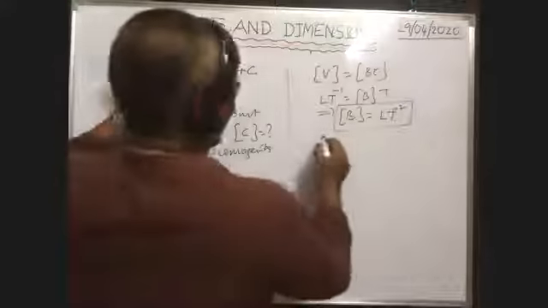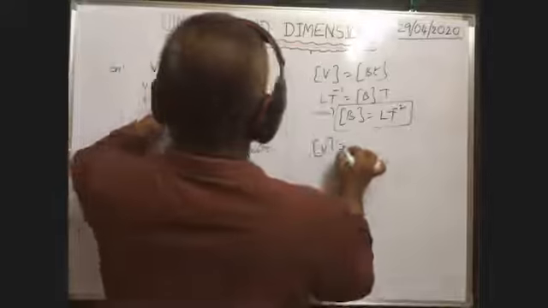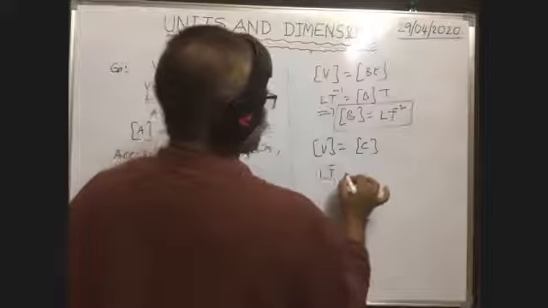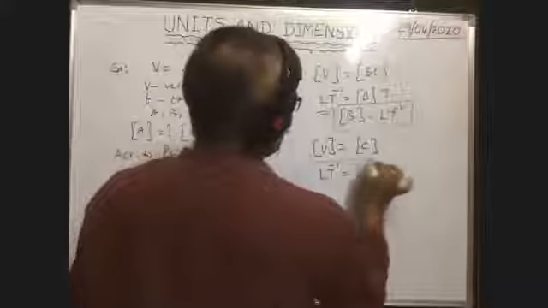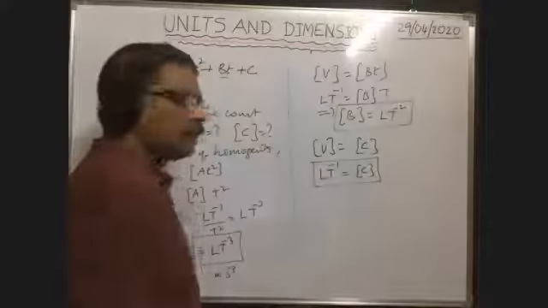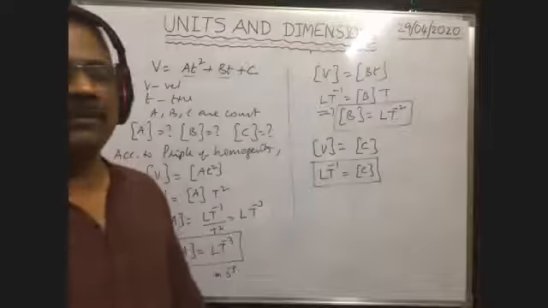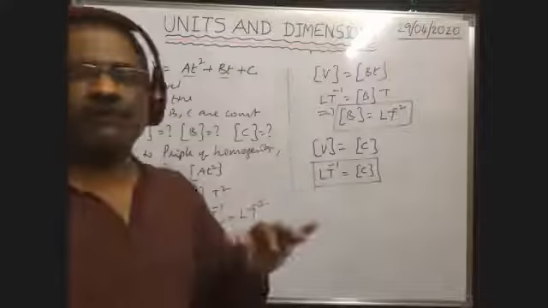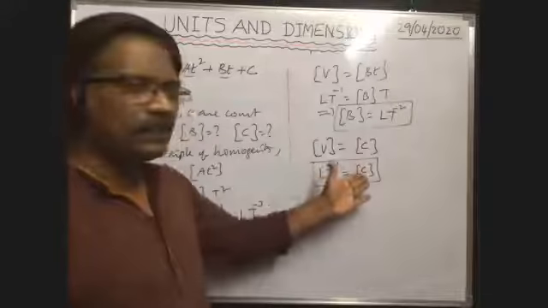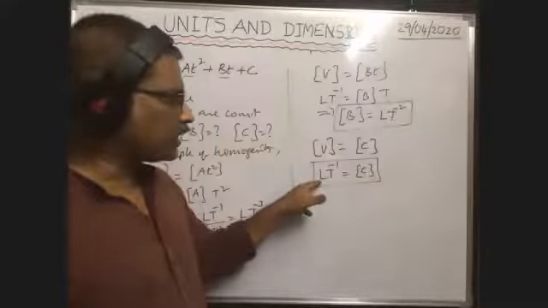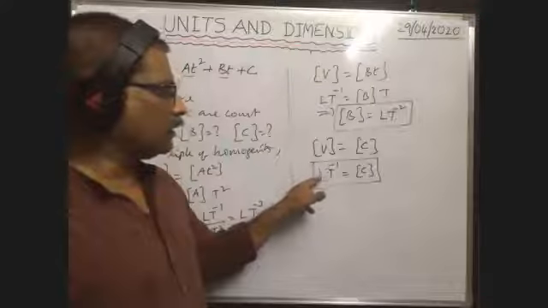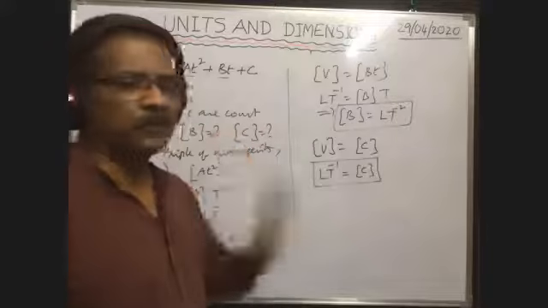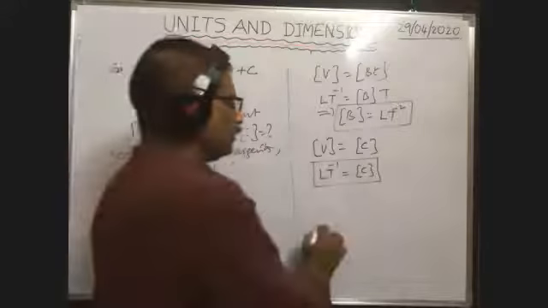Next, last point. Dimension formula V is equal to dimension formula of C. So dimension formula of V means L to the power of -1 is equal to dimension formula of C. In this way, we can write the dimension formulas for various constants with the help of the principle of homogeneity. What is the SI unit of C? L means meter in SI system, T means second, so meter second to the power of -2. So with this the chapter is over.